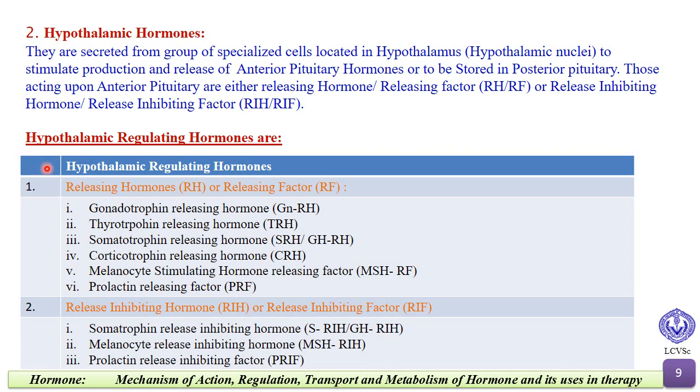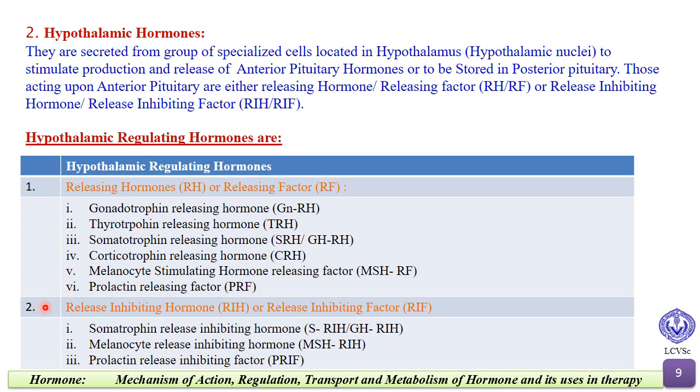Hypothalamic regulating hormones are, first of all, the releasing hormone or releasing factor: gonadotrophin releasing hormone GnRH, thyrotrophin releasing hormone TRH, somatotrophin releasing hormone SRH, corticotrophin releasing hormone CRH, melanocyte stimulating hormone releasing factor MSH, prolactin releasing factor.